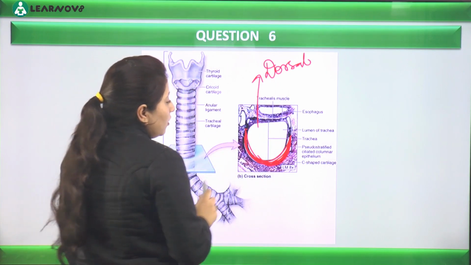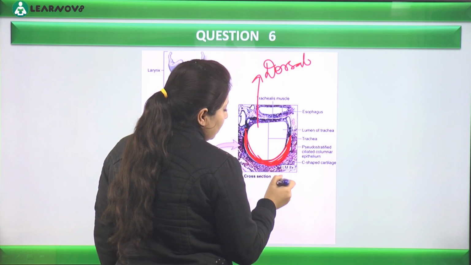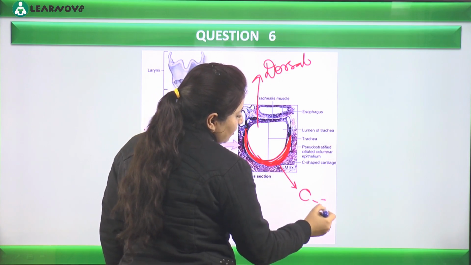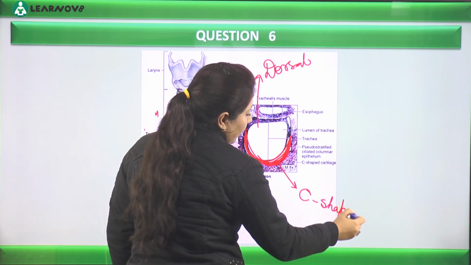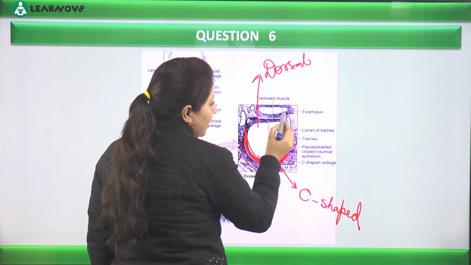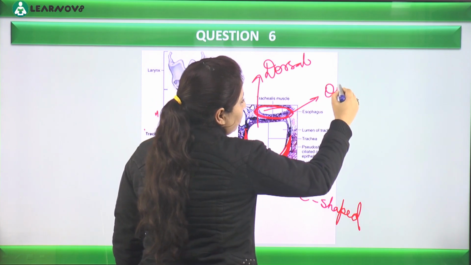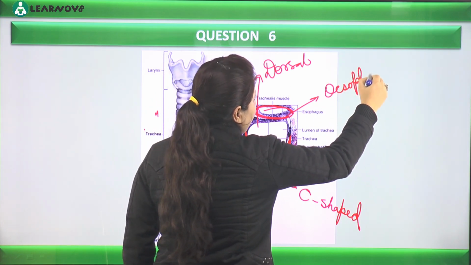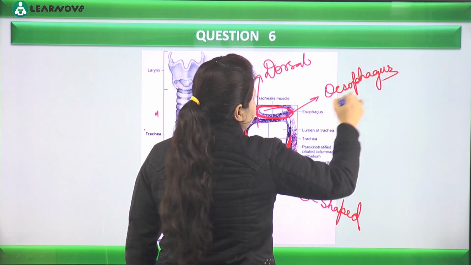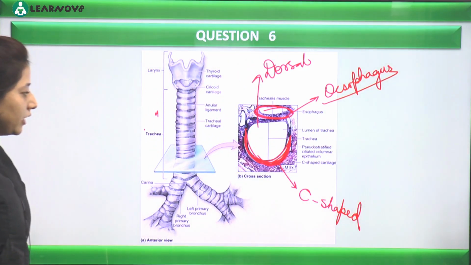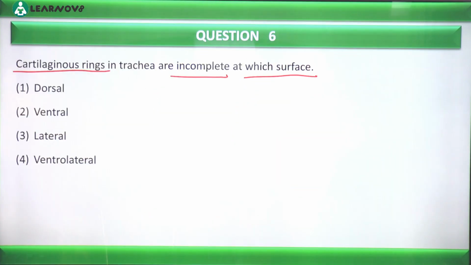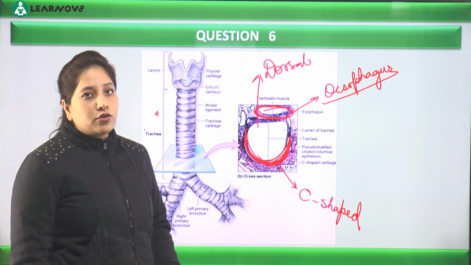Okay, so what is going to happen, it forms a C-shaped structure and over to it अगर आप यहाँ पे clearly देखेंगे कि back side पे एक और opening है and this opening is particularly for the esophagus that we call the food pipe. Clear? Okay, so we can say that the correct option for question number 6 is 1. Okay, done? Chaliye.